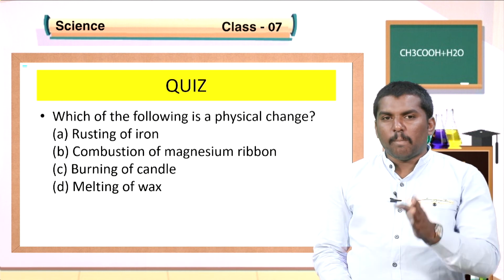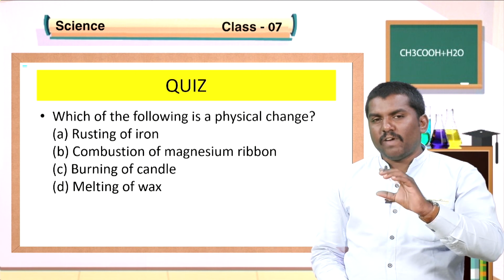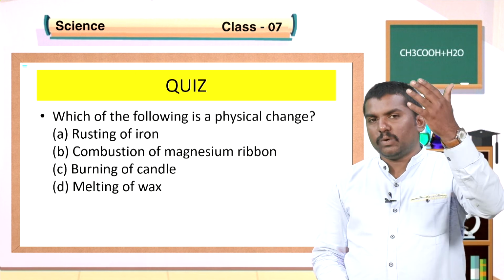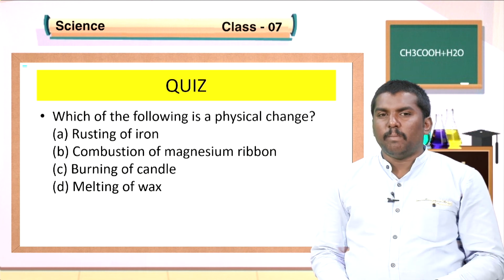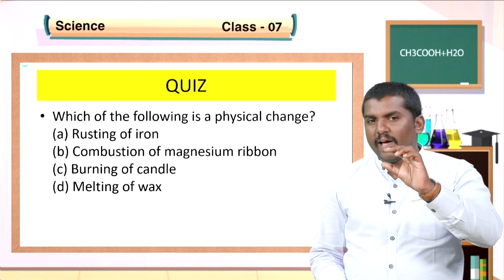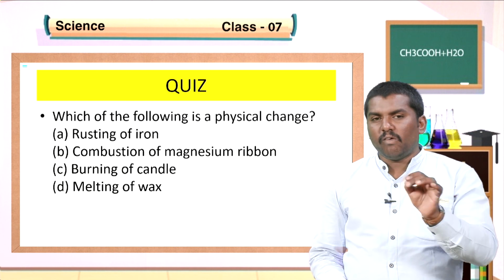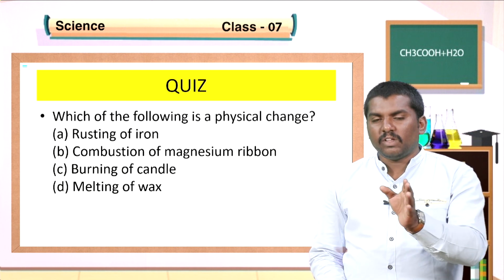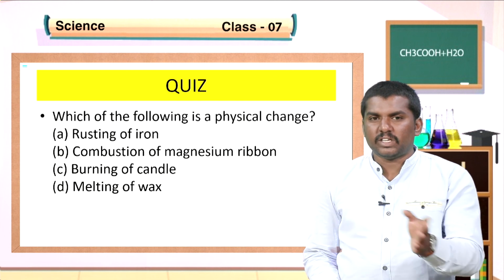In case of burning of candle, here also the paraffin present in the wax gets converted into carbon dioxide. In option D, melting of wax, here the state of the wax gets changed from solid state to liquid state.